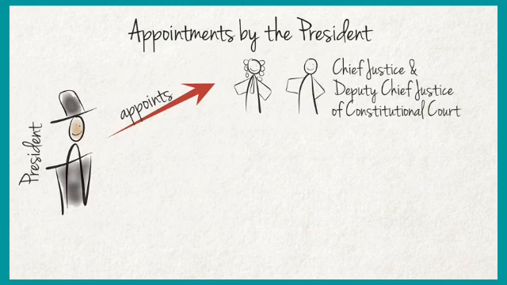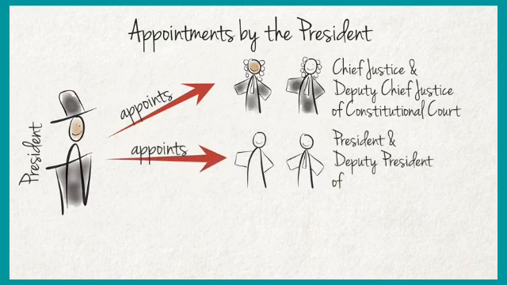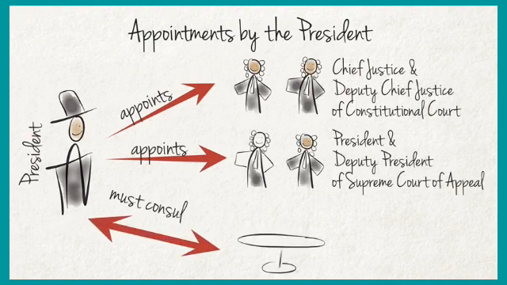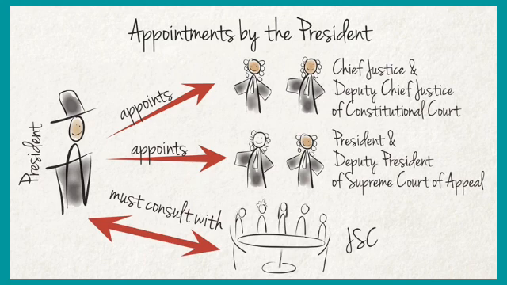Appointments by the President: the President appoints the Chief Justice and Deputy Chief Justice of the Constitutional Court.